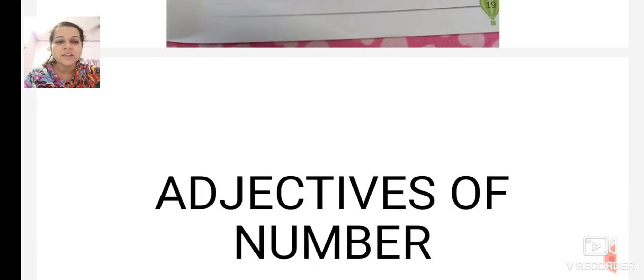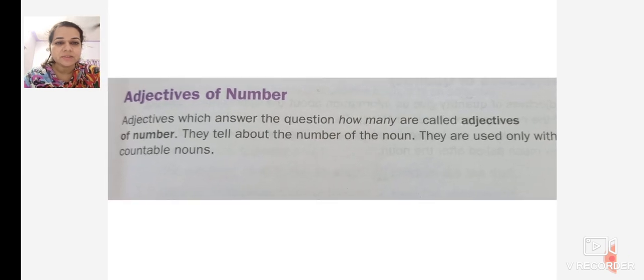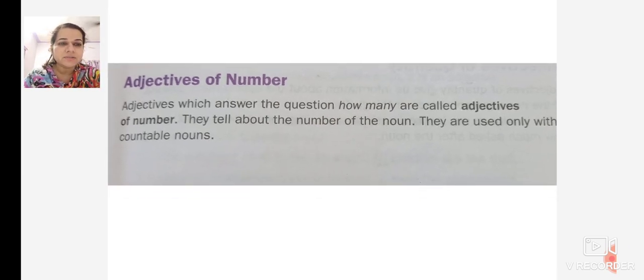Now we move on to the adjectives of number. Adjectives which answer the question how many are called adjectives of number. They tell about the number of the noun. They are used only with countable nouns. When the adjective of number comes, it means the noun is countable. Whatever we can count are the adjectives of number. The ones which are not countable are not adjectives of number.